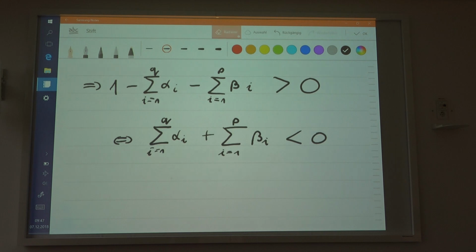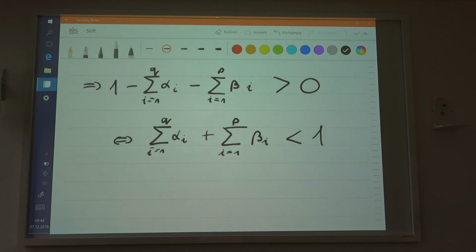Sorry, not 0, 1, yes. So if 1 is greater than the total sum, then of course the total sum is less than 1, obviously. So that includes the case where you would have a stationary ARCH process. Now maybe we can consider 6.3.